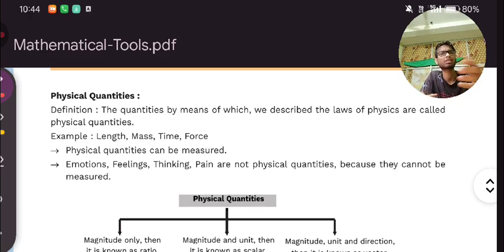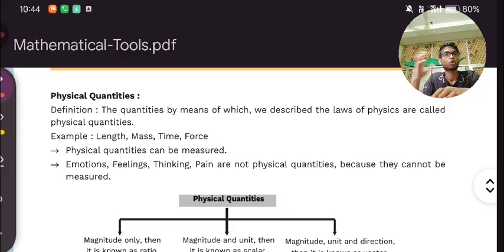Magnitude is nothing but a combination of units and number. First of all, the number will come, then the unit. You know what a unit is. If you don't know, I will tell you about units in a separate lecture, which is the first chapter of physics of 11th class. So in this, I'm not going into too much detail, just a little bit of basics.